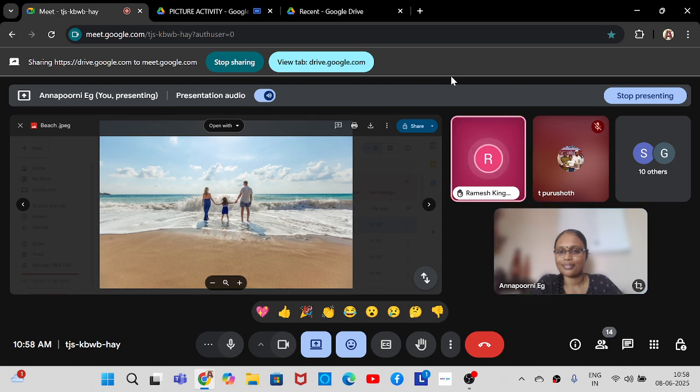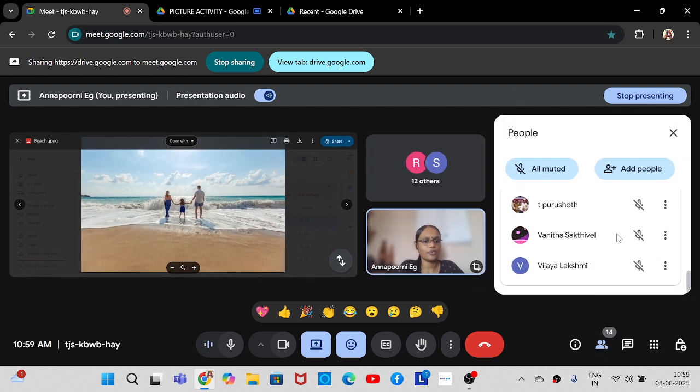There are three members in the family. They are a child, a father and a mother. Very good. They are enjoying their vacation. Very good, Nitin. Yes, Purushothaman. Last person.